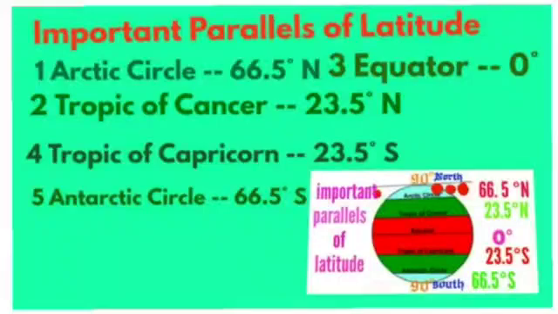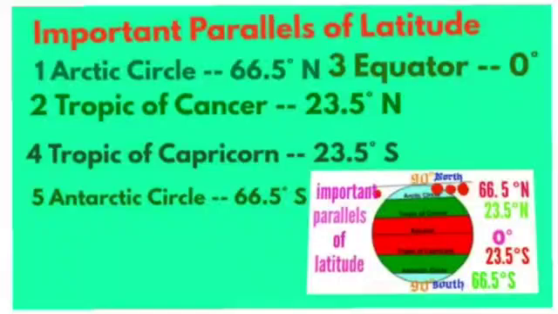The last two, the 5th and 6th latitudes, are the Arctic Circle and the Antarctic Circle. The Arctic Circle and the Antarctic Circle are situated at 66.5 degrees north, that is the Arctic Circle, and 66.5 degrees south, that is the Antarctic Circle.